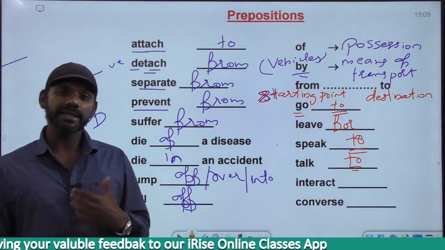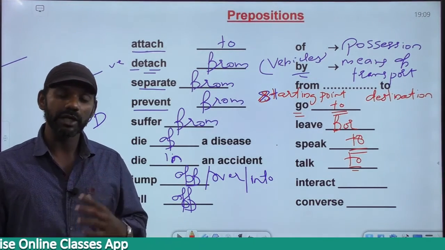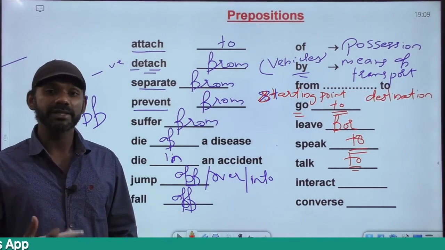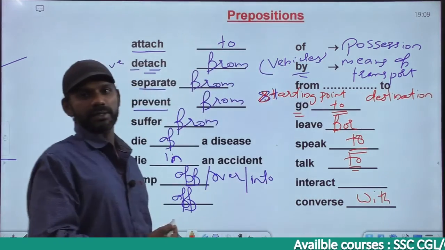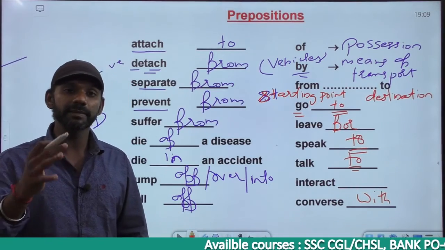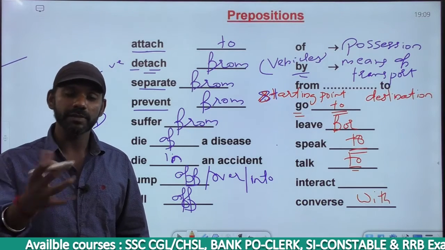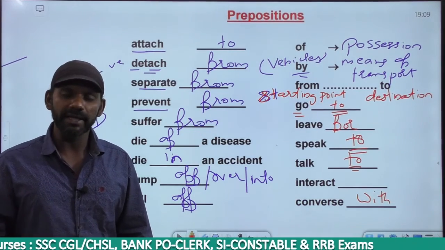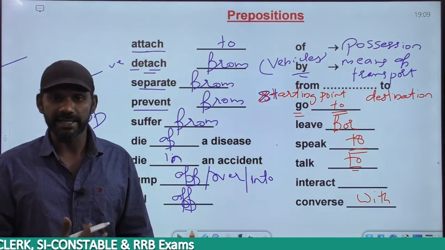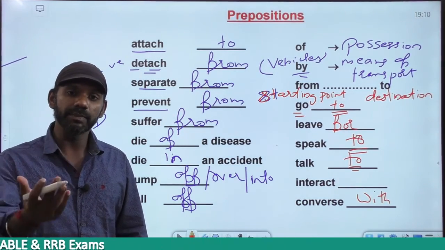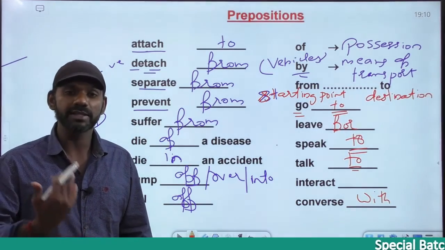I am interacting with you or I'm interacting to you. I am in a conversation with you or I'm in a conversation to you. I am in a conversation with you. I converse with you. Conversation is a to and fro process, where the speaker becomes a listener and the listener becomes a speaker. When I speak to you, I am the speaker, you are the listener. When you speak to me, you are the speaker, I am the listener. There will always be a feedback in the case of a conversation. When I say something to you and when you reply, that's a feedback I get. When you say something to me and when I reply, that's a feedback you get. It's always a to and fro process, exchange of thoughts, ideas, emotions, feelings, etc.